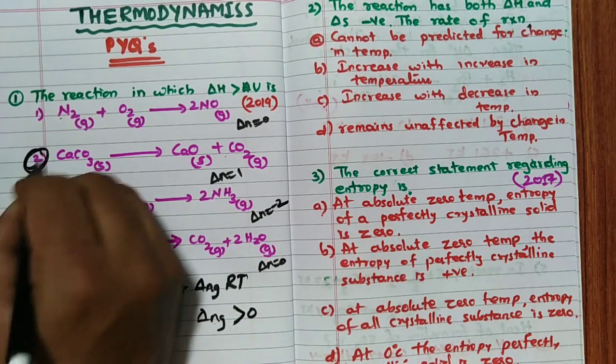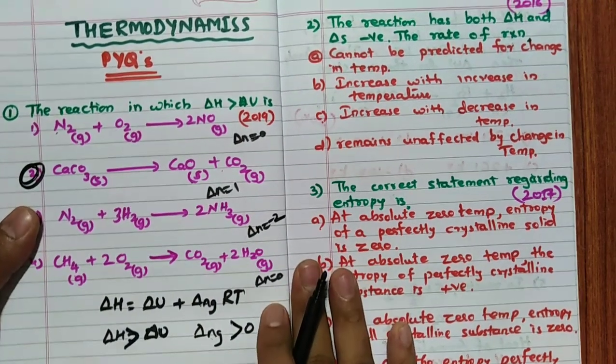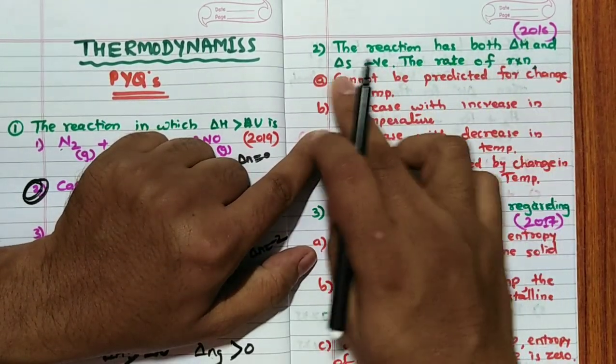So directly it is 1. So the answer for this question is 2. Yes, very simple. See, the reaction has both delta H and delta S negative.